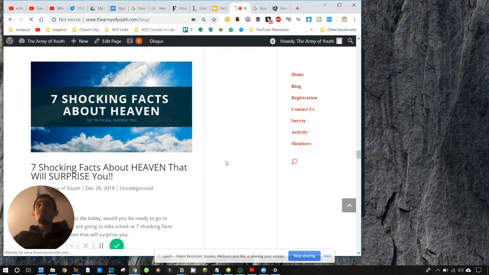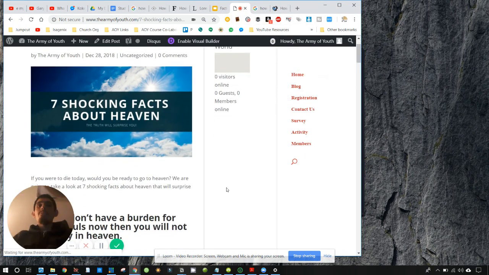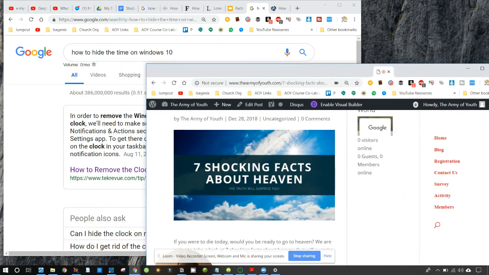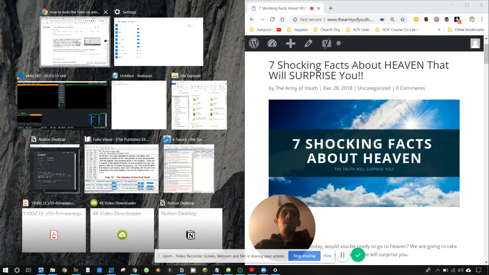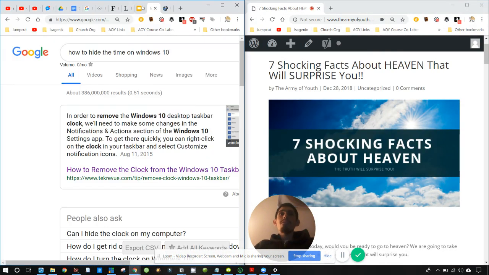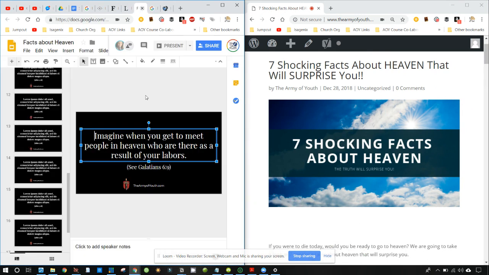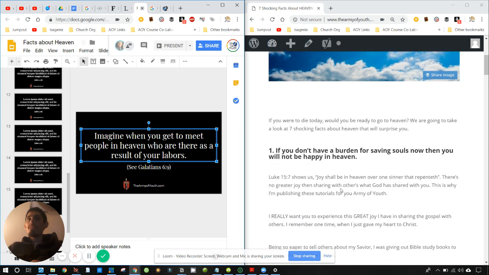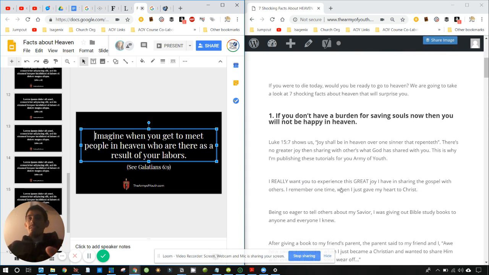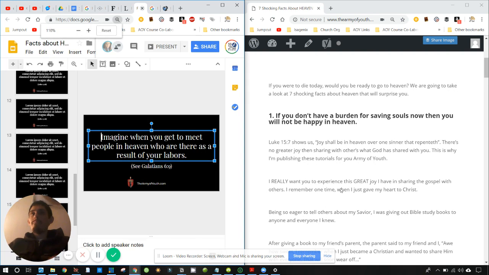7 shocking facts about heaven that will surprise you. So we're going to take this, and this is what we're going to make it out of. What I like to do is put this on a new window by dragging this tab over and slapping it against the wall. Boom. And then putting these side by side because it's a desktop. This allows us to see two things at once rather than just going back and forth constantly. To me, that doesn't seem very effective. Doesn't seem like an effective use of my time.